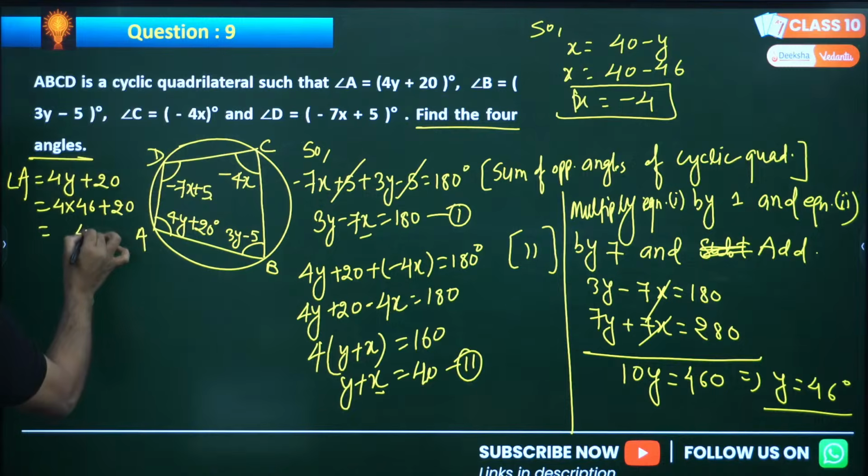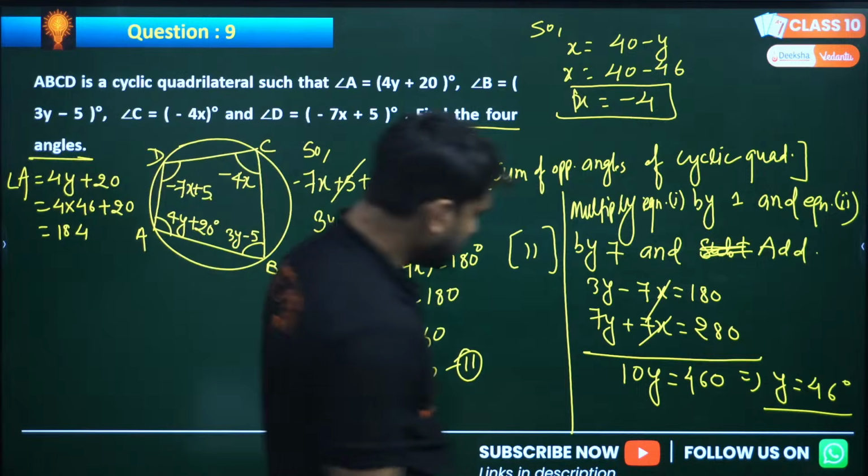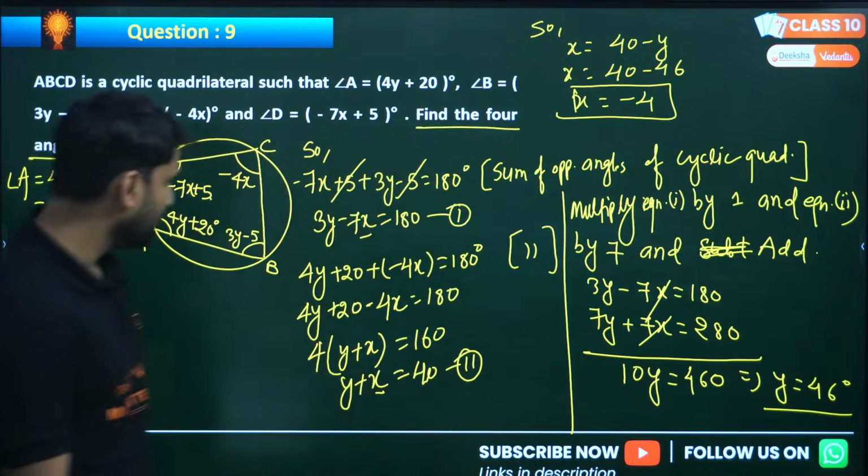4 6s are 24, 4 carry 2. 4 4s are 16 and 16 plus 2 is 18, so 180. This is 4y plus 20. Is it clear? I think some 10y plus 10. This is on adding this, 7 4s are 28.